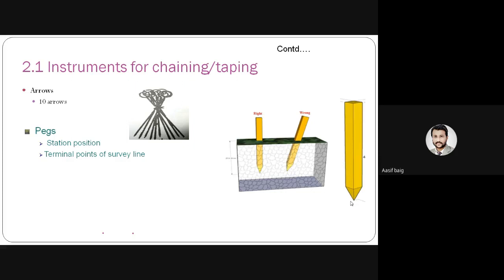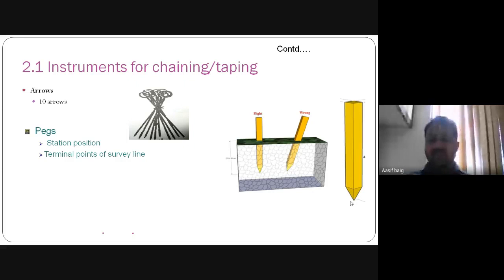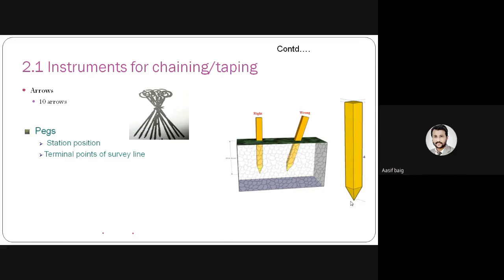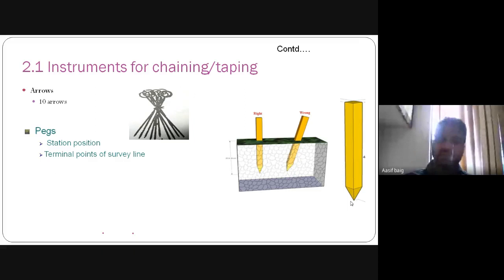Then we have to range that line using the ranging rod, keeping the chain in a straight line along the ranging, and at the end of the chain we insert an arrow. The number of arrows multiplied by the length of a single chain gives the distance between stations A and B.